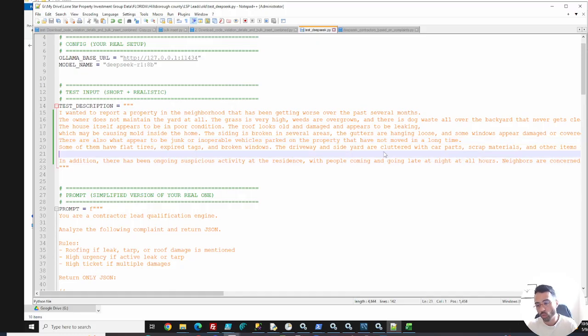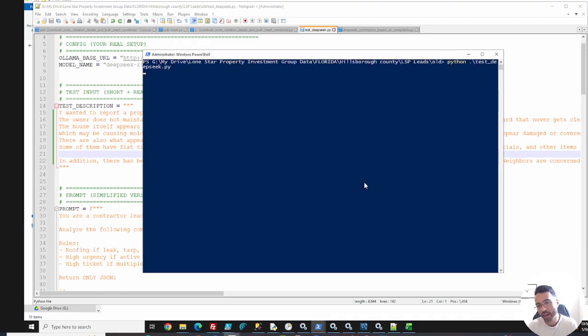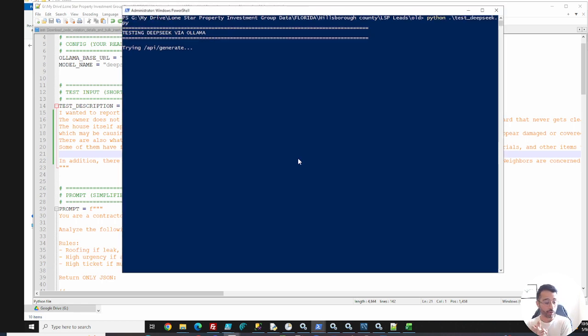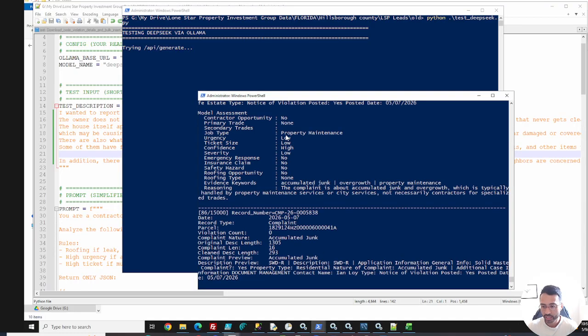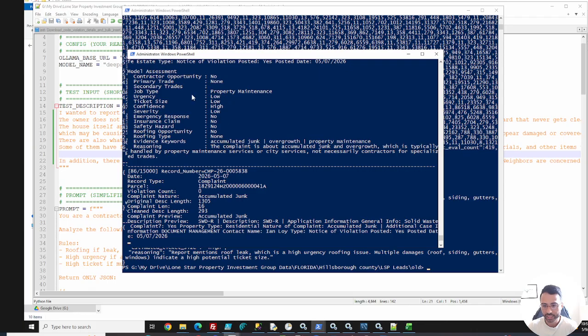So what I'm going to show you here is a quick example of how we're processing this complaint, and turning it into a simplified way of finding out: is this a good opportunity for a roofer? Is this a good opportunity for an HVAC specialist? Is this a good opportunity for a plumber? That sort of thing. Right now I have one that's running live, and as you can see, it breaks things down: is there any opportunity?